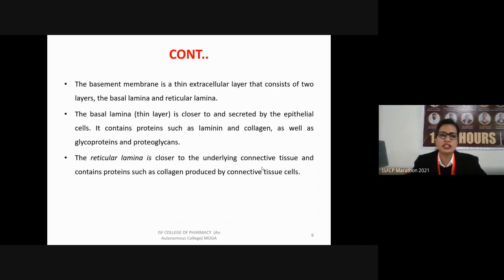There are different cells present in the connective tissues, like fibroblasts. These are the cells which help in the formation of proteins such as collagen. Collagen is the protein which provides elasticity or strength to the tissue.